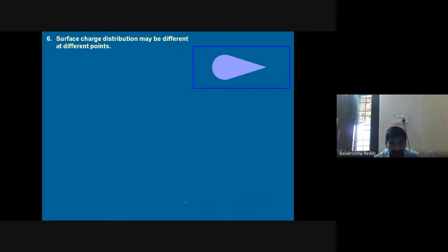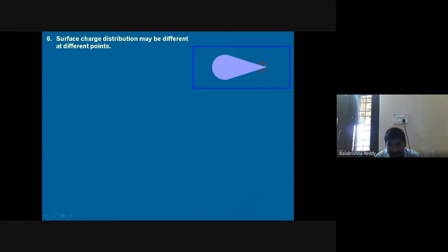Next. Surface charge distribution may be different at different points. Obviously, surface charge depends on the surface area. If you see this type of areas, wherever the spikes or narrow areas are there, the charge resides more than on the flat area. Why? We know that like charges repel. So when coming to these spikes, a larger number of charges can reside. So charge per unit area will be more. Charge density becomes more in the spike areas.